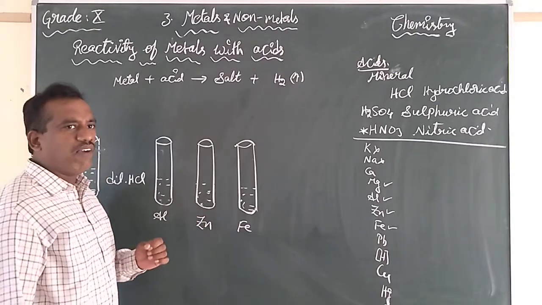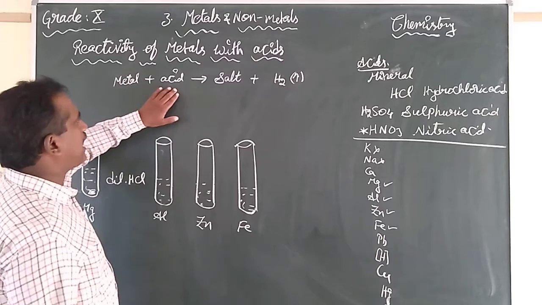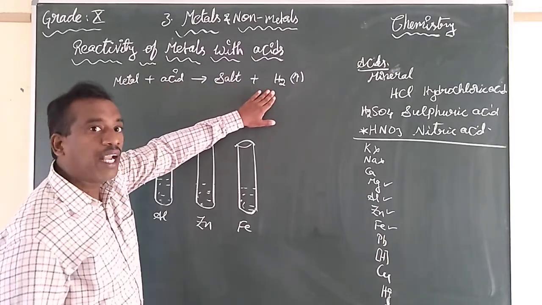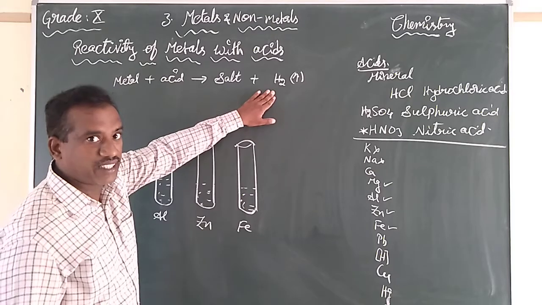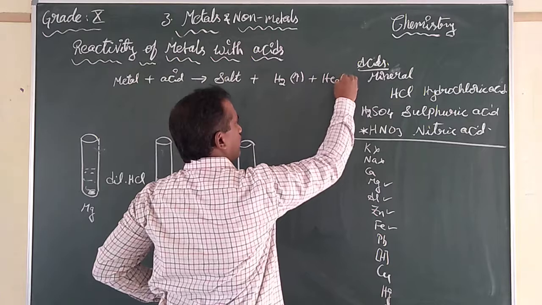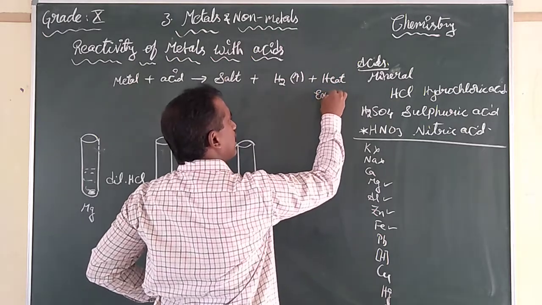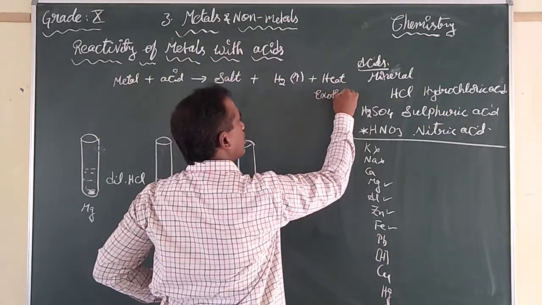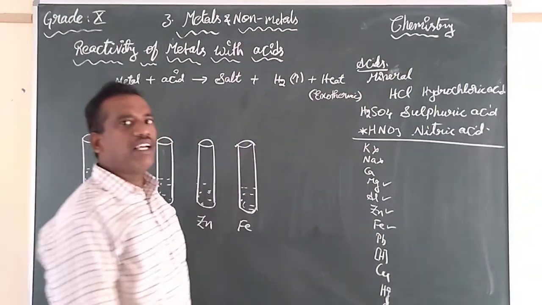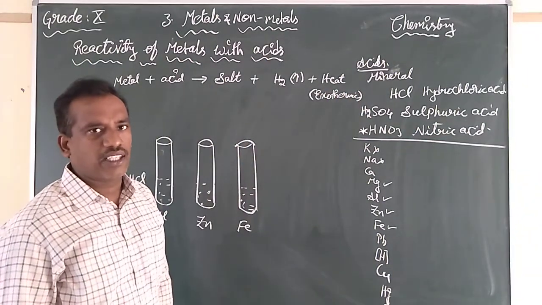Generally, whenever a metal reacts with acid, a salt is formed and hydrogen gas is released with some amount of heat energy. We can call this an exothermic reaction.